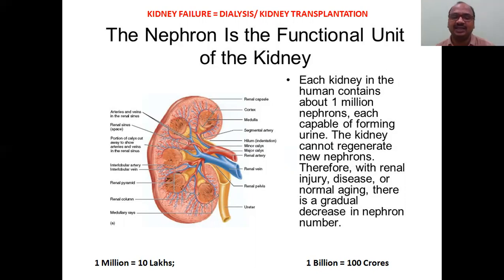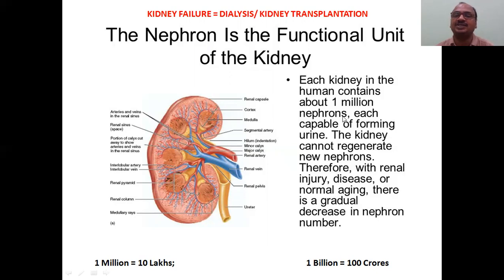Most students get confused here; 1 billion they will write as 10 lakhs. No, 1 billion is 100 crores. B and C are serial alphabetical letters. Million means 10 lakhs.